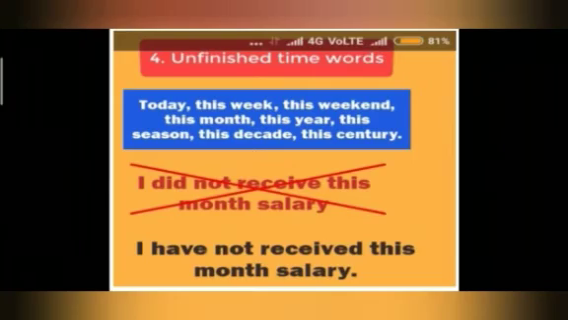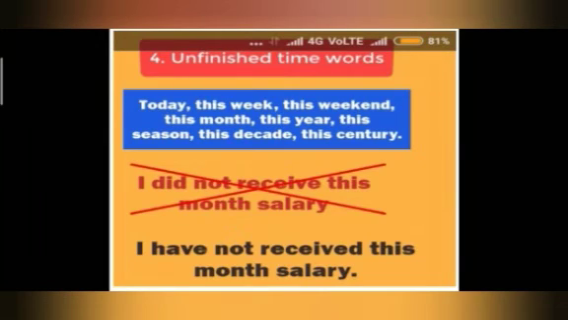But we can't write, I have watched a movie last night. In present perfect tense, we use unfinished time words like today, this week, this weekend, this month, this year, this season, this decade, this century. For example, I did not receive this month's salary is a wrong sentence. We always write, I have not received this month's salary.